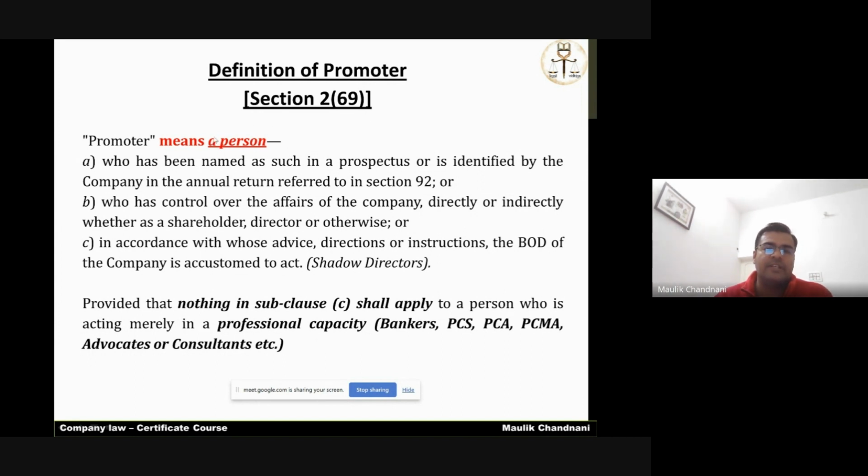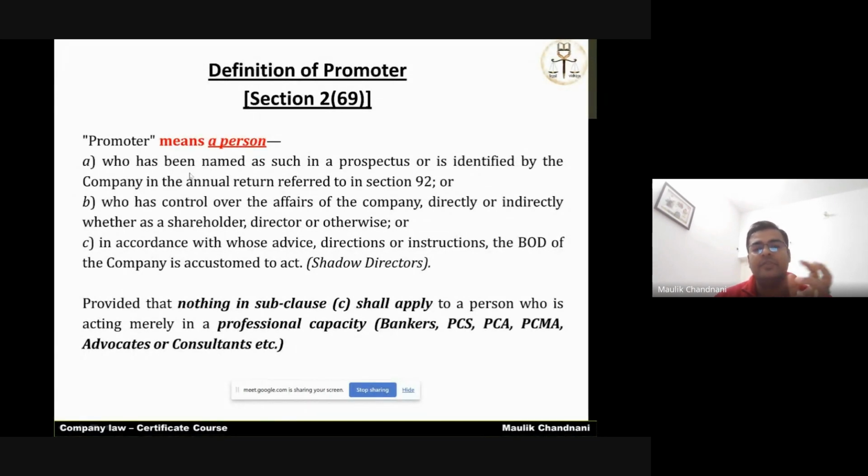Now the first word that has been used is "means". That means it does not include anything except these 3 points. The company law will only, that is an exhaustive or exclusive definition, which starts from means. That means the company law only means these 3 types of persons as promoter, nothing else.